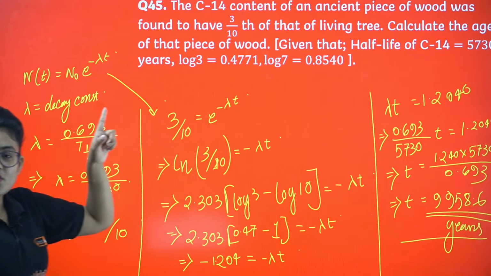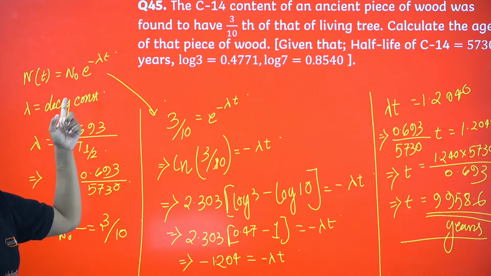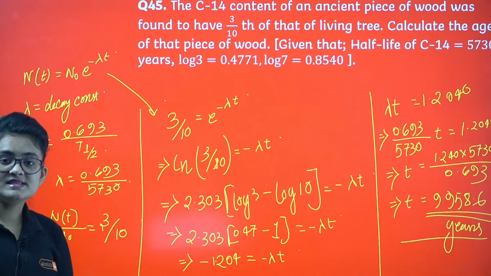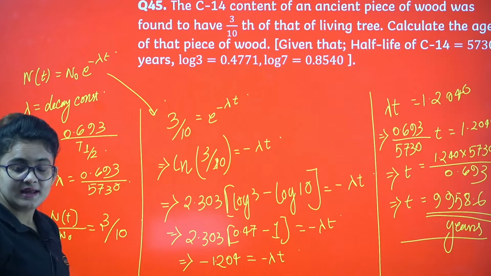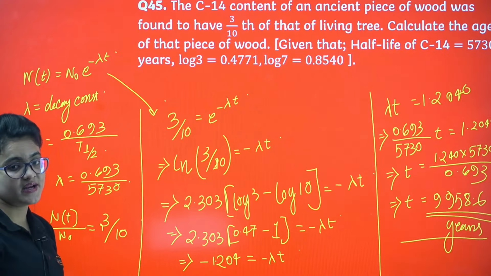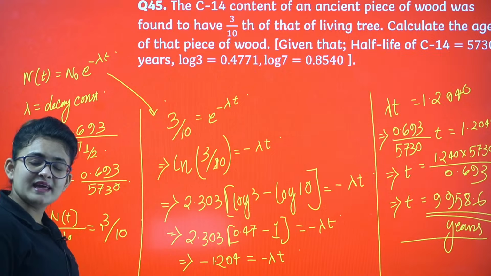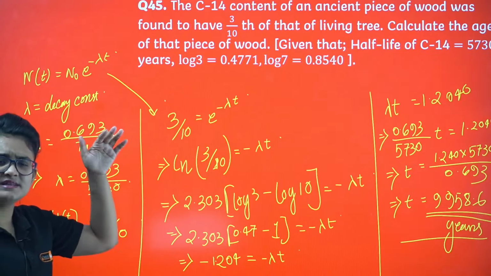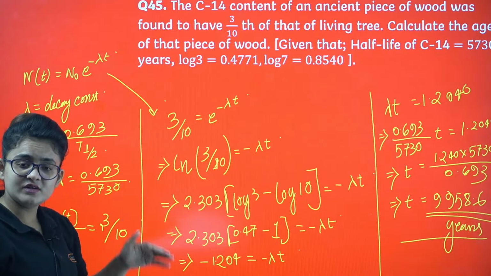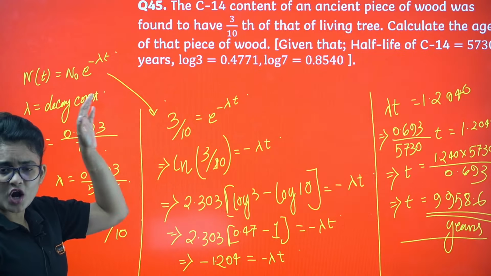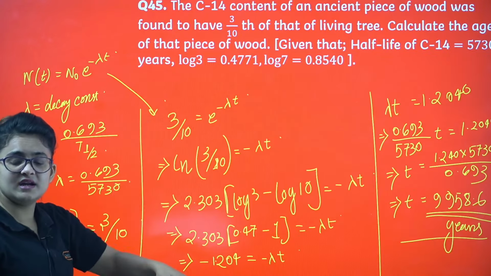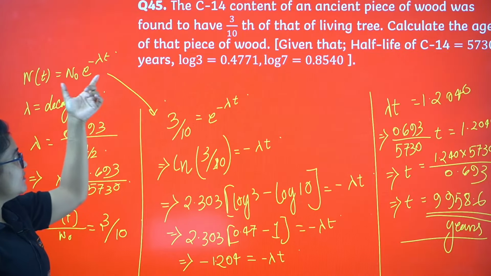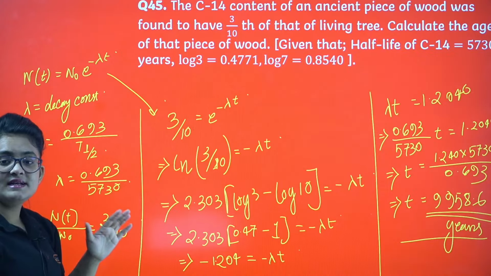That you have to find. So for radioactive decay, we follow this equation: N of t equals N0 e power minus lambda into t. N0 means the original amount. Here lambda and the rate constant are quite similar, but k is called the rate constant, and here lambda is called the decay constant. It comes in a similar way to the first order integrated rate law, but it's not needed. You don't have to remember the derivation, just remember the form itself, because this problem is very important. Remember this form only. Lambda is the decay constant here.